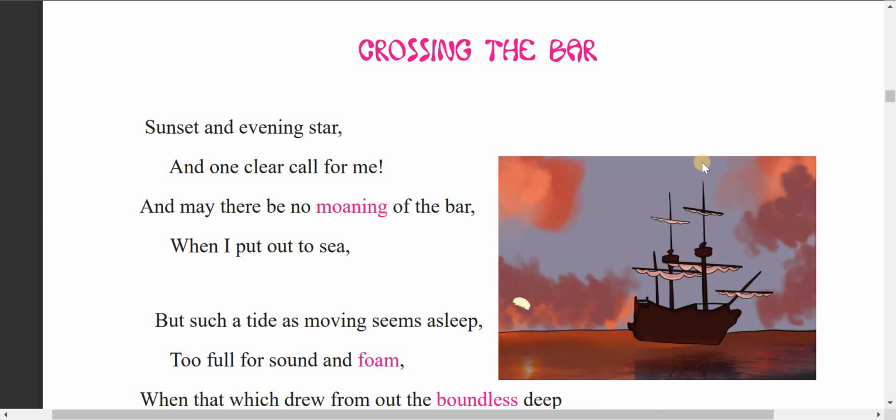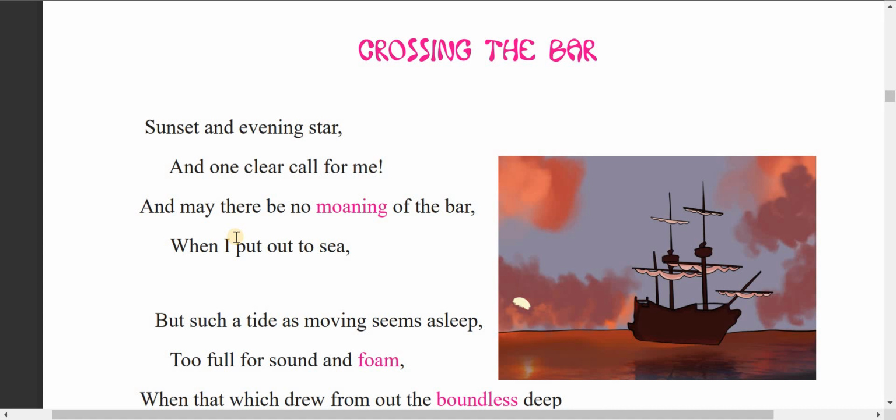Now let me read out the first stanza. Sunset and evening star, and one clear call for me, and may there be no moaning of the bar when I put out to sea. So the poem begins with sunset, and evening star has already been seen in the sky, and there is a call for the speaker. The speaker is called by somebody, and it's the evening time, after sunset.